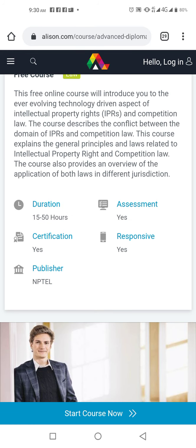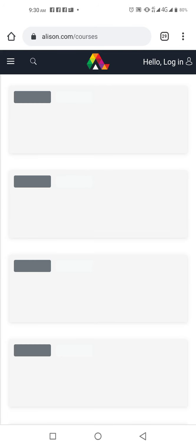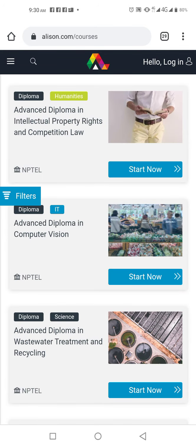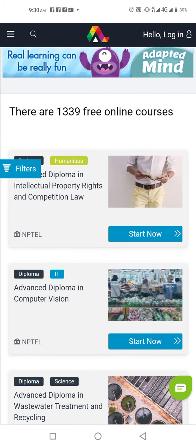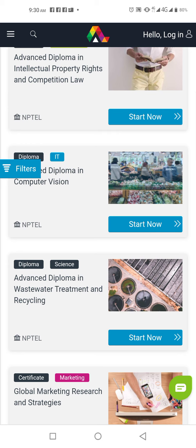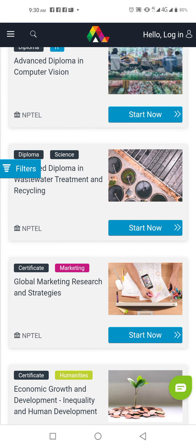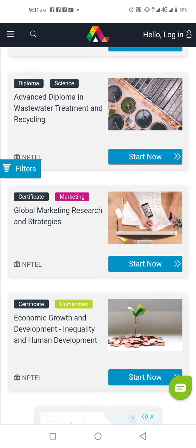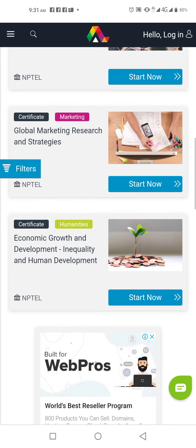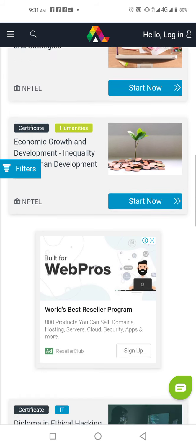Let's just go back and check other courses that are available on this platform for free. A lot of people don't know there are actually courses online that are for free on different platforms. This one is advanced diploma computer vision. This one is advanced diploma in wastewater treatment and recycling. I don't even know what that means. This one is global marketing research and strategies. This one is economic growth and development, inequality and human development.